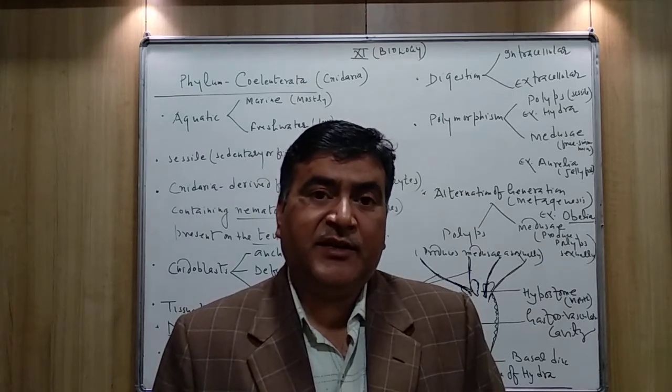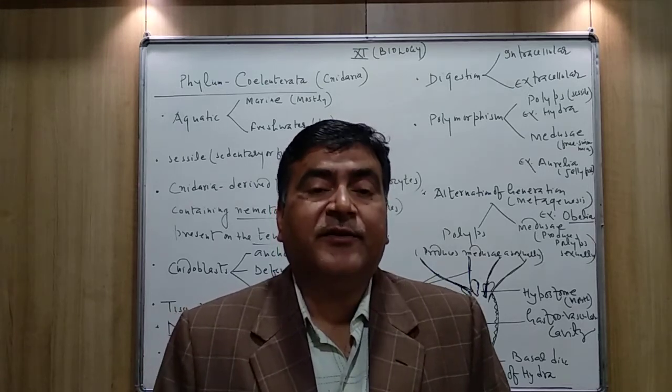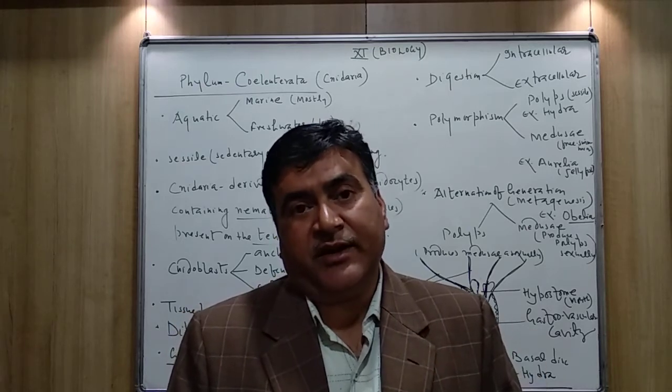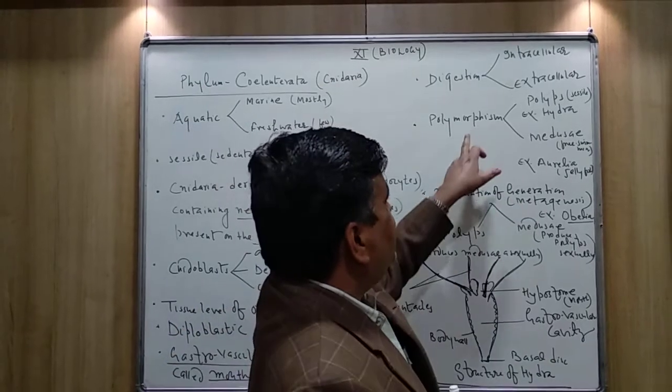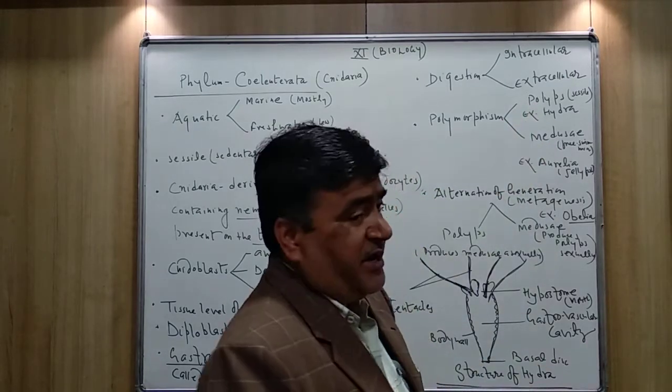In some of the members, both these stages come in their life cycle. They have different shape of the body, and these two stages are polyps and medusae.